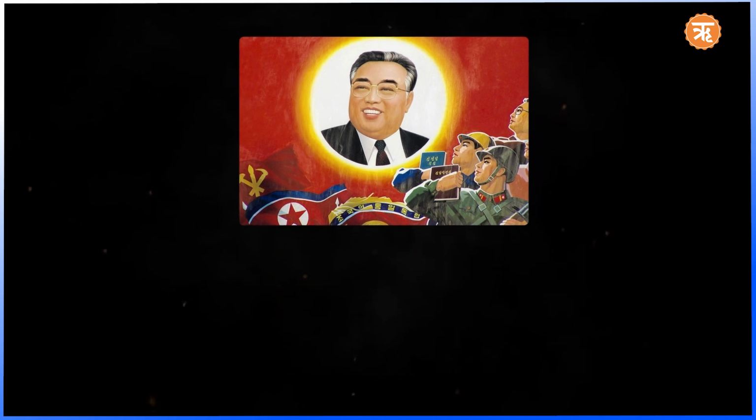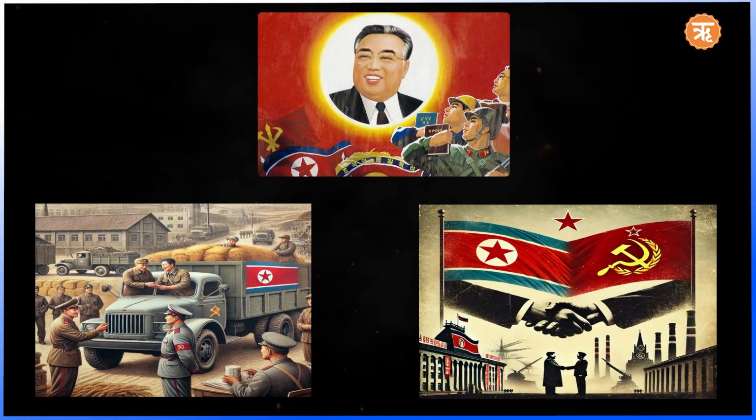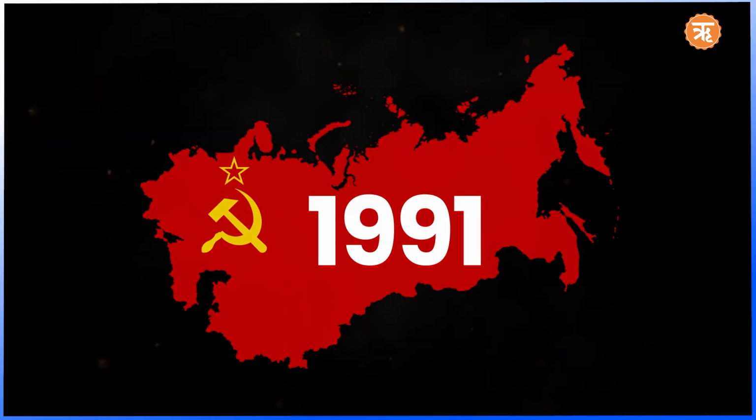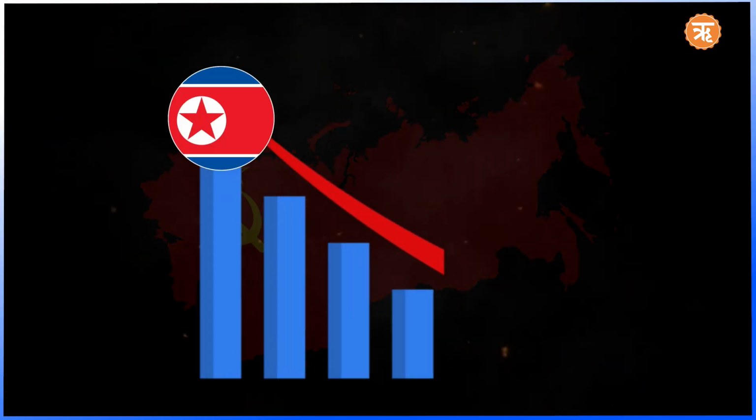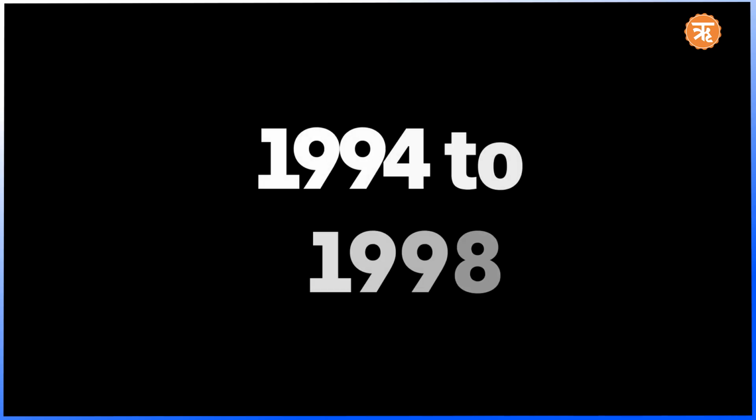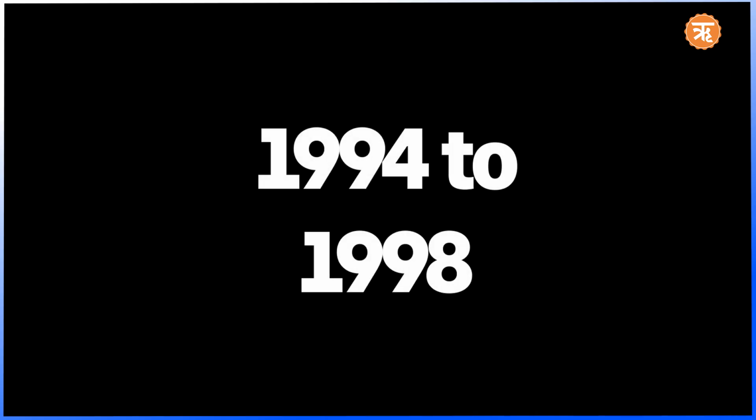By the 1960s, its economic growth was higher than that of South Korea. However, after that, Kim Il-sung's dictatorship began in North Korea. The country received significant aid from the USSR, but in 1991, the collapse of Soviet Union led to a severe decline in North Korea's economy. From 1994 to 1998, North Korea faced a famine and its population suffered from malnutrition.